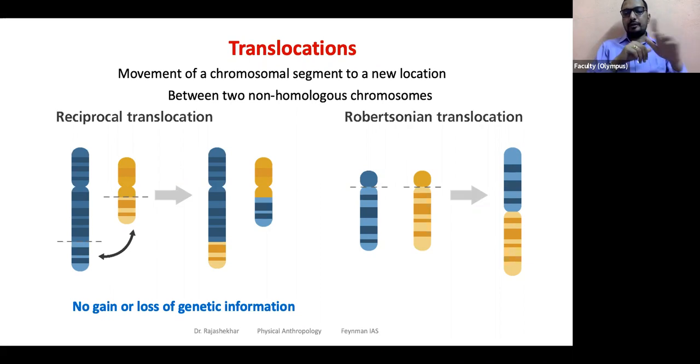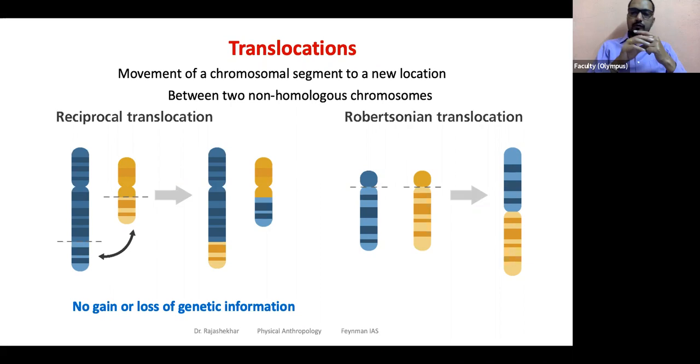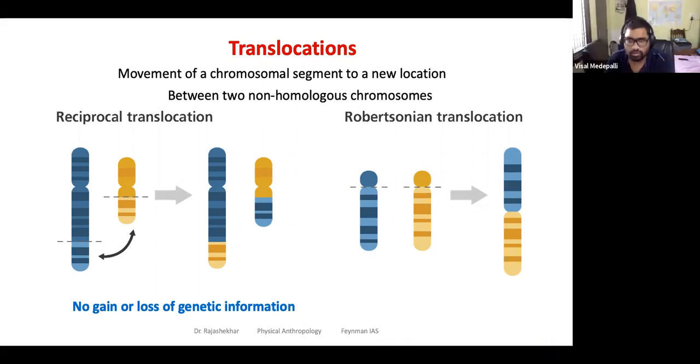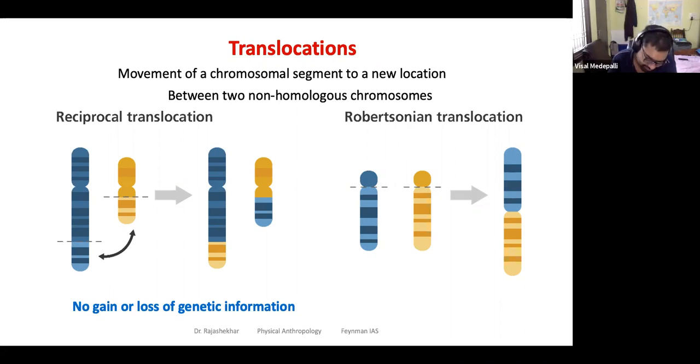This is important for you to understand. Homologous, correct? So chromosome 1, chromosome 1. If you are comparing chromosome 1 and chromosome 3, are they homologous chromosomes? No. What type of chromosomes are they? Heterologous. Yes, you can call them heterologous or non-homologous. Okay, right. So this looks as if a recombination is happening between two non-homologous chromosomes.